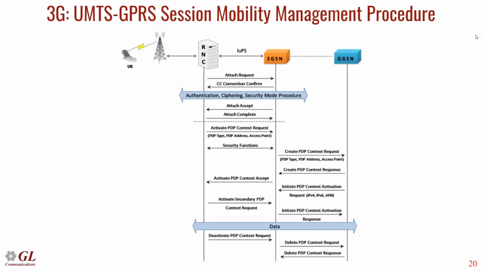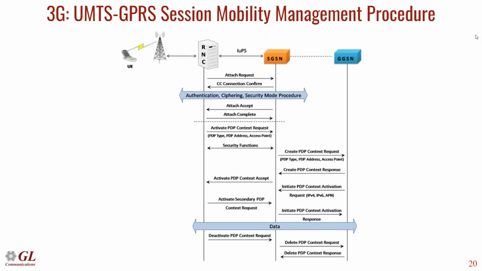So the internet data, whichever the UE is browsing, will be carried over the tunnel which will be created between the SGSN and the GGSN to carry the data which is exchanged between the UE and the packet data network. So the GGSN will act as the router between the UE and the packet data network, which can send the packets generated by the UE to the data network and vice versa. So it can route all the packets which are destined to the UE from the packet data network.